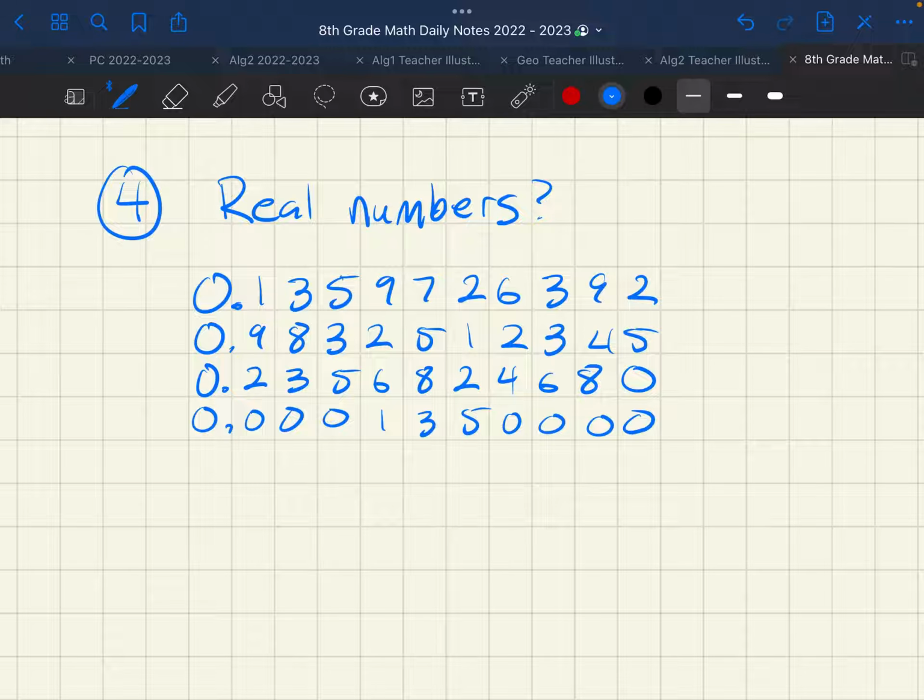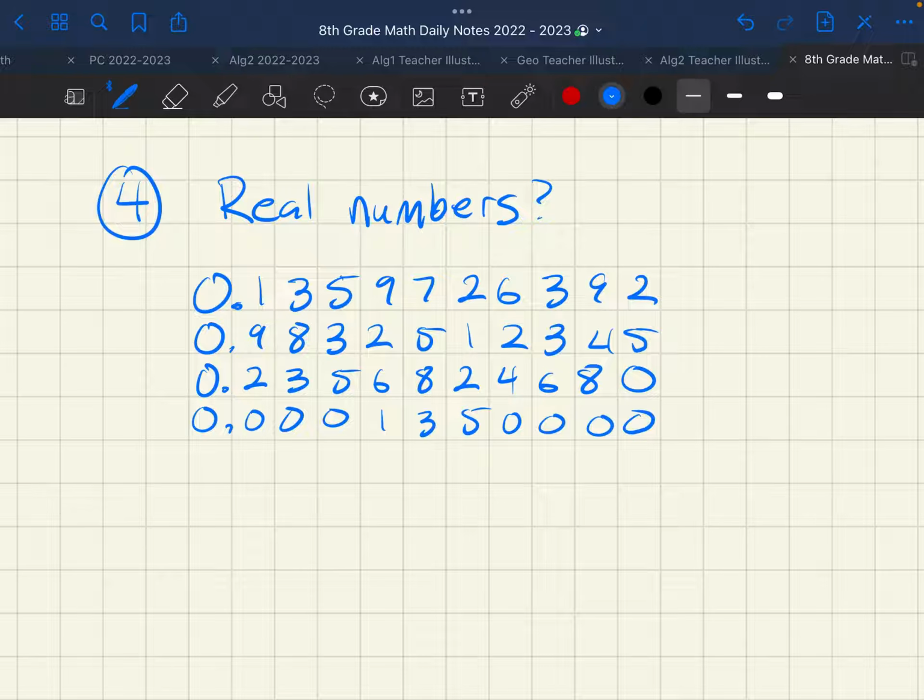Let's pretend that this list goes on forever and ever and does contain every possible real number. That means it includes irrationals that don't have any pattern to them. I should have put pi in there, so I gotta go back here.